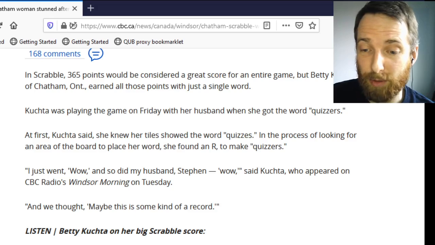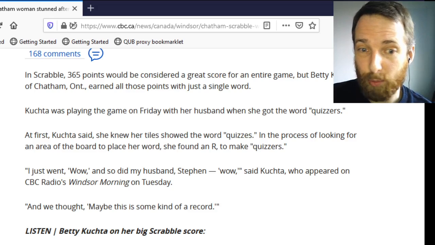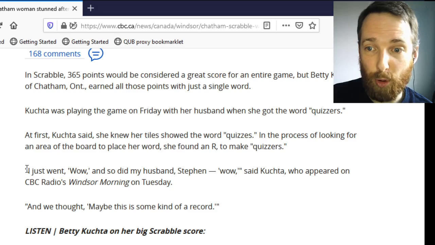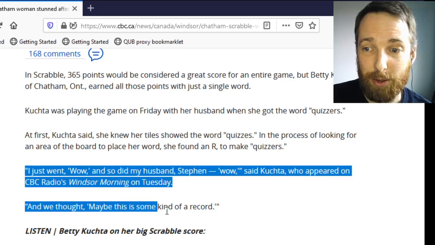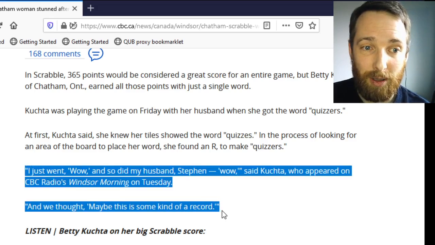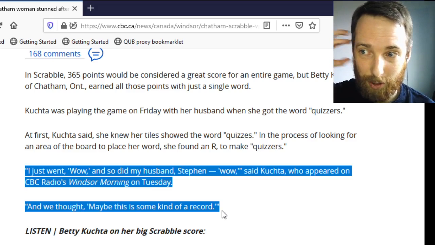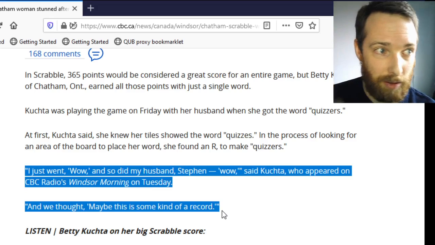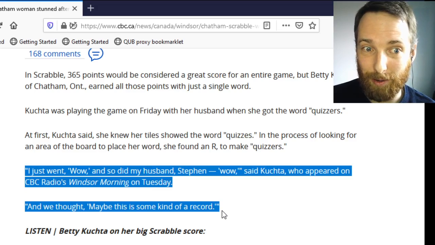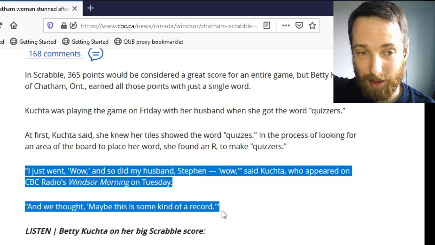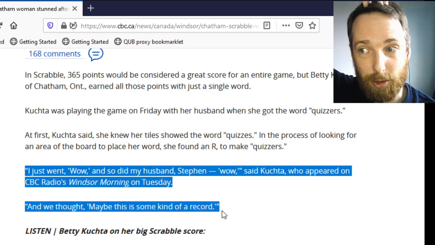Okay, what's another example of that? We might think of the relationship between the reporter and Betty Kuchta saying these words. The reporter directly listened to Betty Kuchta saying those words, certain sound waves hit them in the ear holes, and that just caused beliefs in their head. A belief, not that this was a record, but that Betty Kuchta said these words.